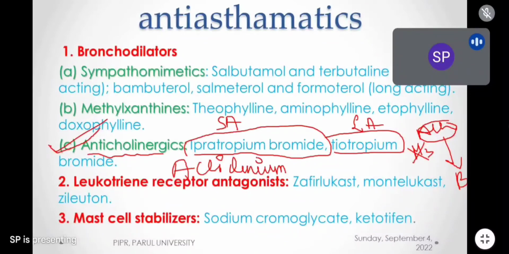Fourth year, fifth year students, you might not have heard about these drugs. These are newer drugs. Aclidinium is another anticholinergic drug, particularly used in asthma and COPD. Its duration of action is also around 24 hours. Okay, this is long acting. And we have one more drug, umeclidinium. Aclidinium and umeclidinium. These two are long acting anticholinergic drugs used in asthma and COPD.